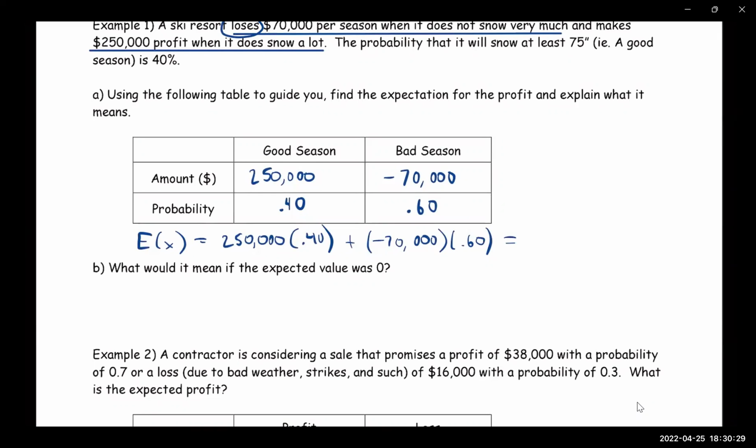All right, anybody get an answer yet? 58,000. Yeah, that's what I got, 58,000. So it looks like regardless of whether there's a good season or a bad season, overall they're going to be okay. They're not going to make as much as they would like if there are a lot of bad seasons, but on average, they're going to make a profit because it's positive.